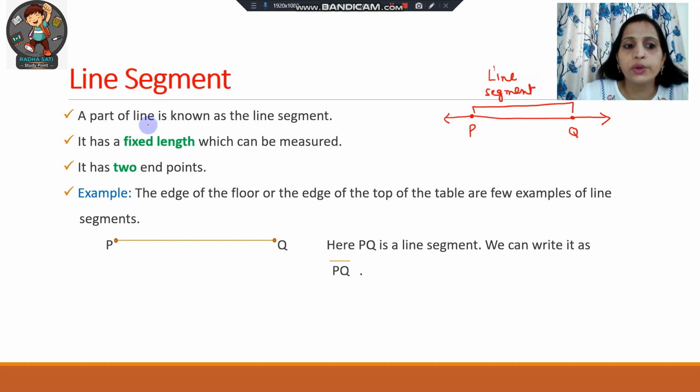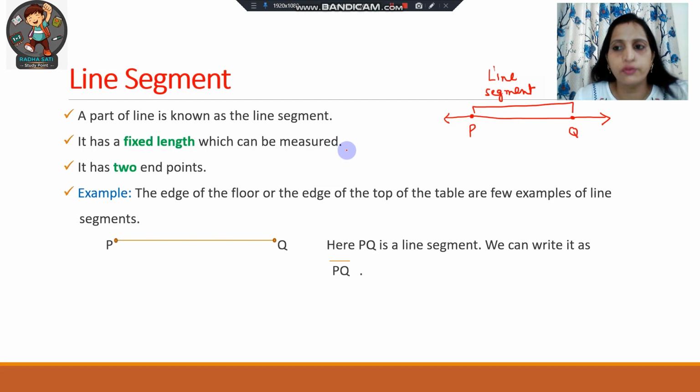It has a fixed length which can be measured. We can easily measure the length of a line segment, but we cannot measure a line. It has two endpoints. So there are two endpoints in a line segment. I am drawing the line segment here and putting the dots on both the ends.